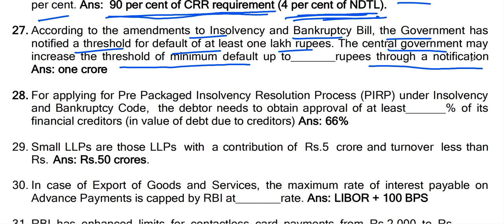The central government may increase the threshold of minimum default up to 1 crore rupee through a notification. Now the threshold limit is 1 lakh rupee, but government can increase it to a minimum default of 1 crore through a notification.